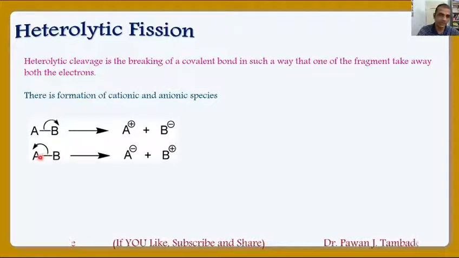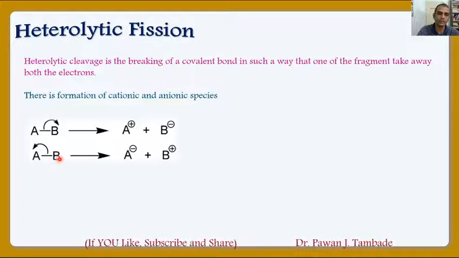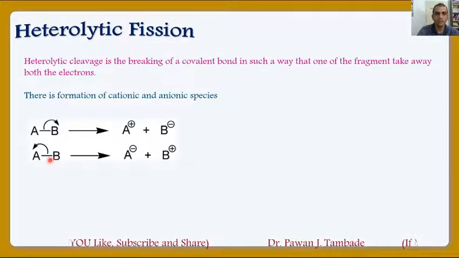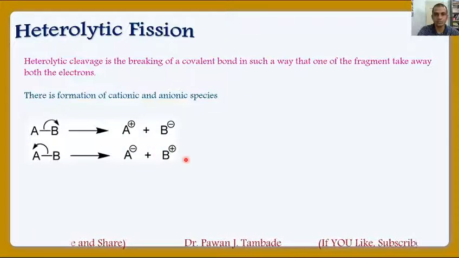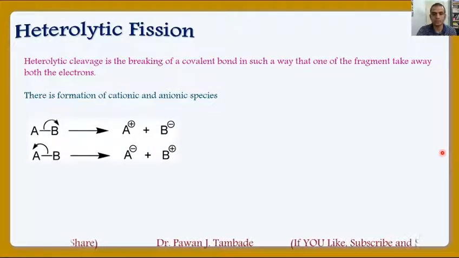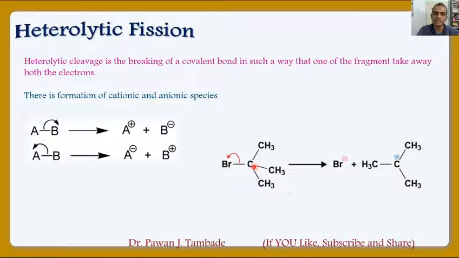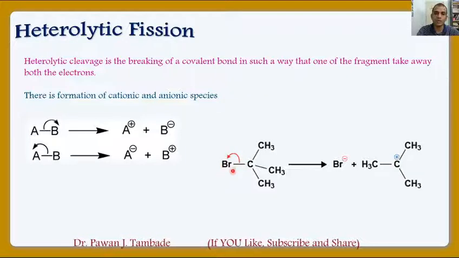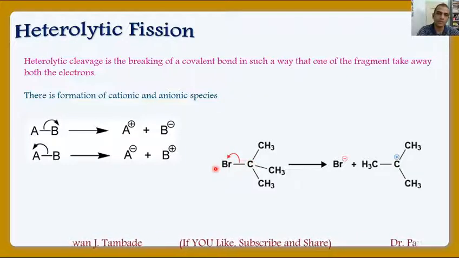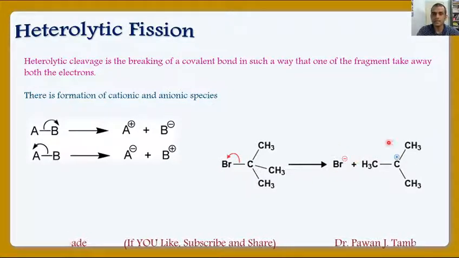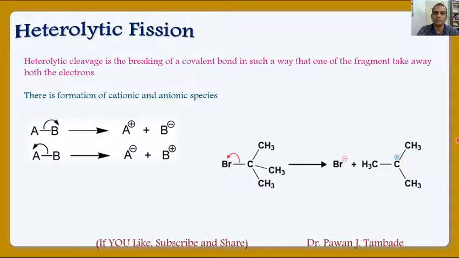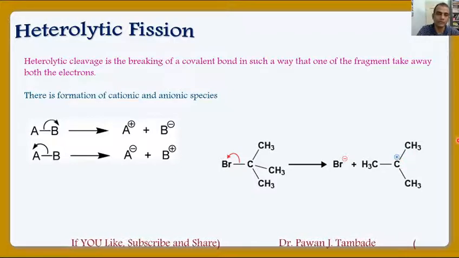In the same way, if A is more electronegative as compared to B in this AB molecule, then during fission of this bond, A will take both the bonded electrons and it will be formed as A minus and B will acquire positive charge. So let us have a look at one example. Now in this case, when the carbon-Br bond breaks, then Br, being more electronegative as compared to carbon, will pull both the bonded electrons toward itself and this bond will break and we will get Br minus and this carbocation. Such type of bond breaking is called heterolytic fission.